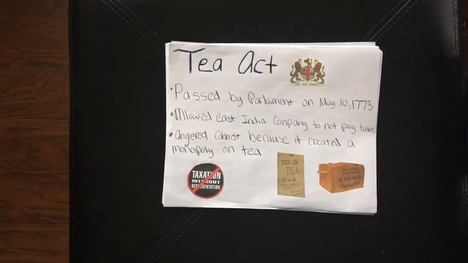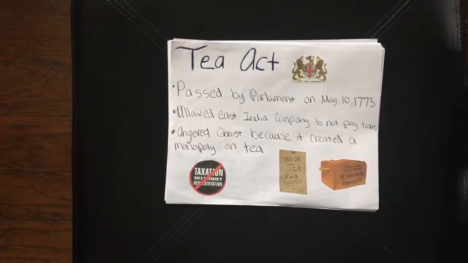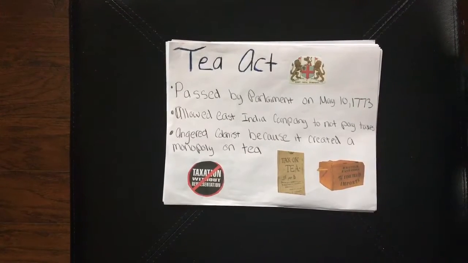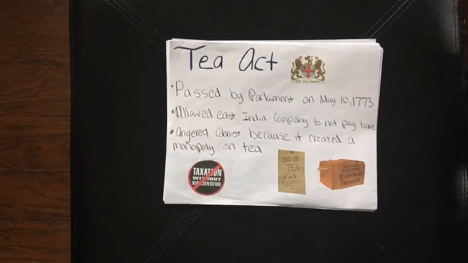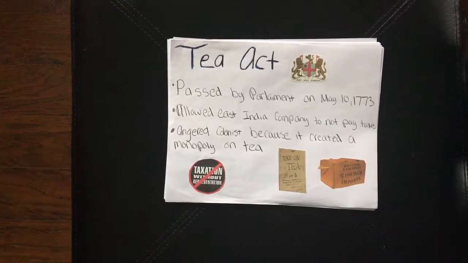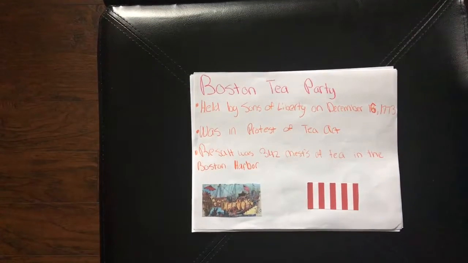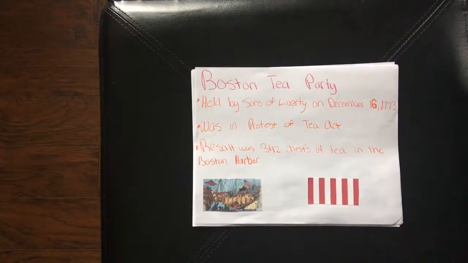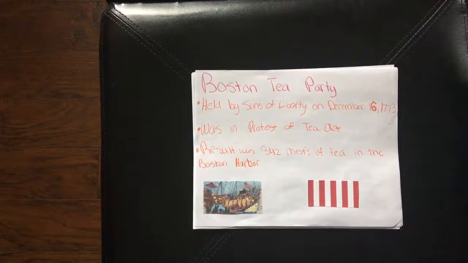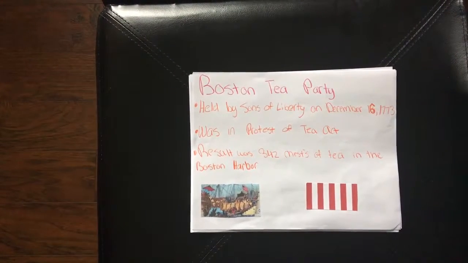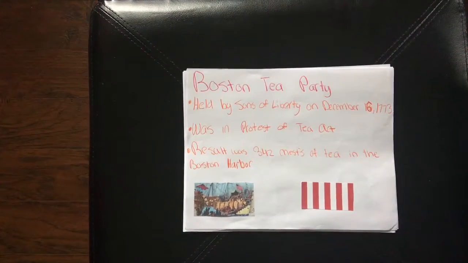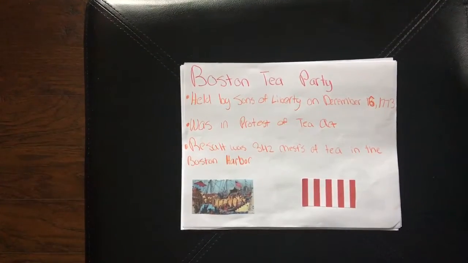Tea Acts, passed by Parliament on May 10, 1773, allowed the East India Company to not pay taxes, and angered colonists because it created a monopoly on tea. Boston Tea Party, held by Sons of Liberty on December 16, 1773, was in protest of the Tea Act. The result was 342 chests of tea in the Boston Harbor.